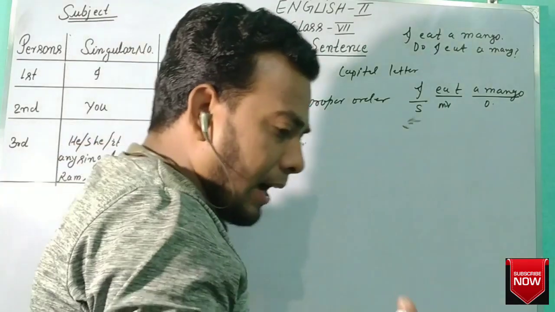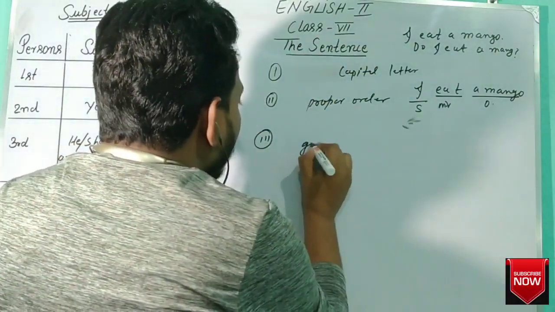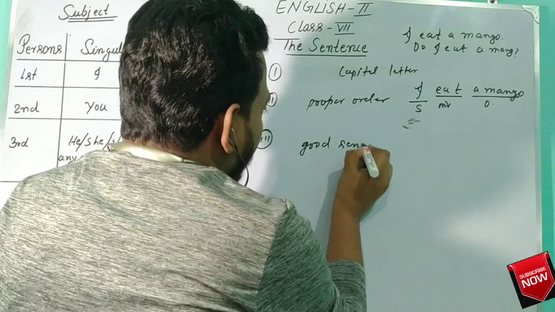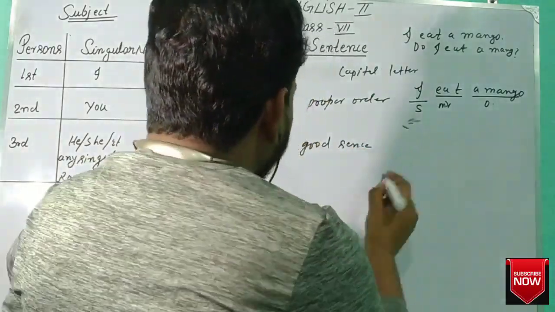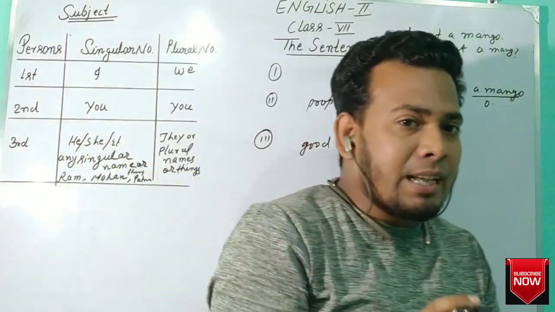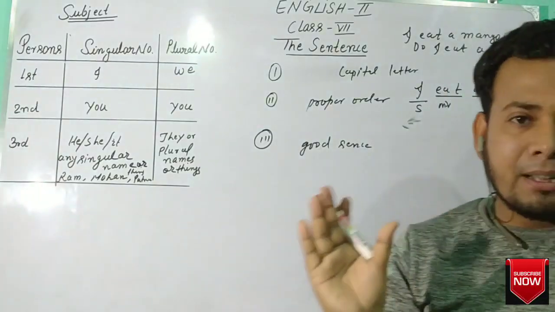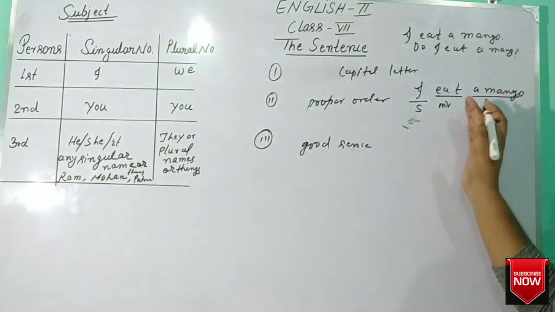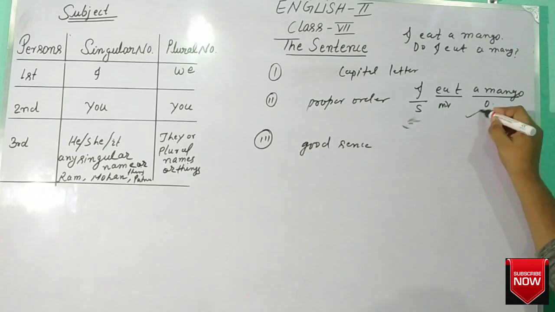Third, it provides good sense. It provides good sense. Means what? "I eat a mango." Here the action of eating a mango is done by the subject I. Here it provides good sense.